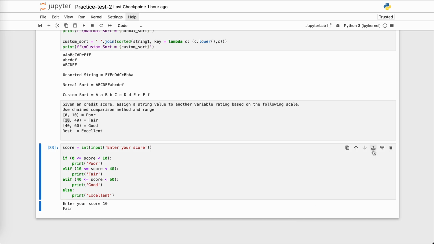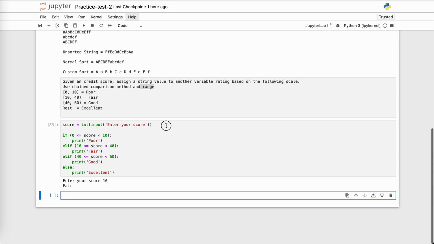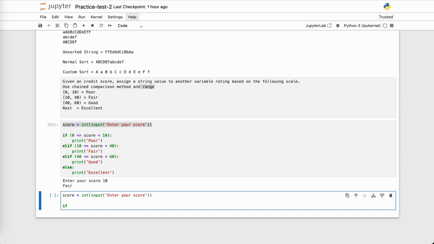Now let's do it with range. So I will add another cell block over here and I will copy paste this part. Okay, so the user enters a score. Now how can we write it through range? So if my score is in range of 0 and 10.